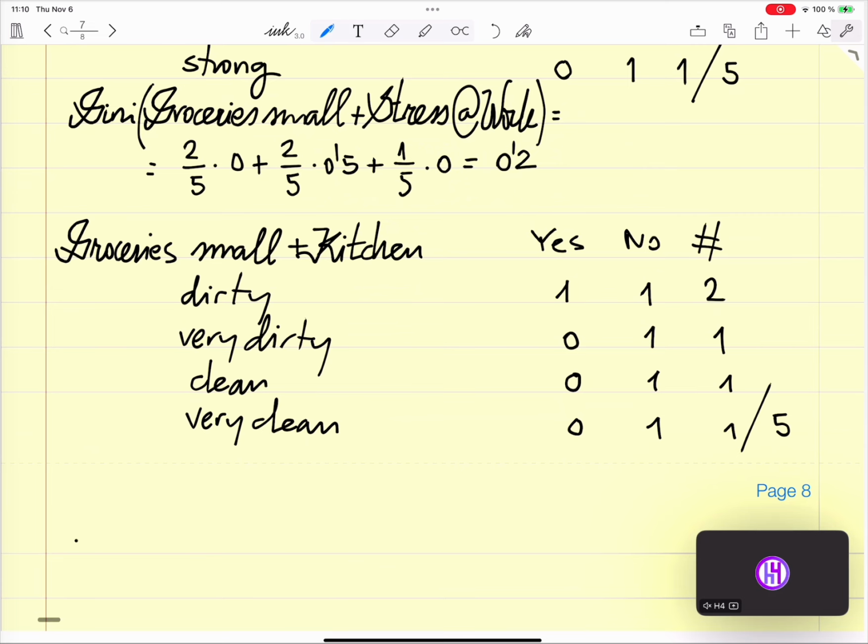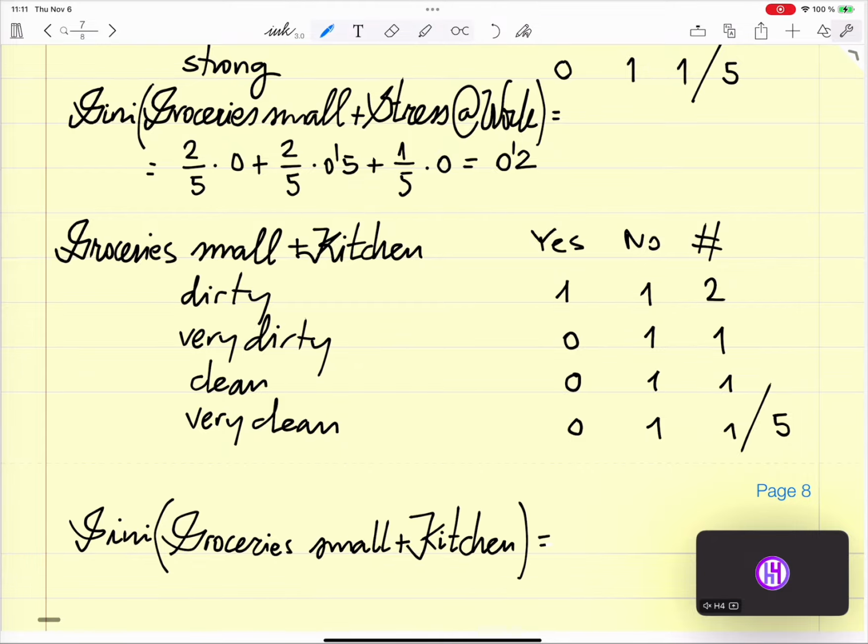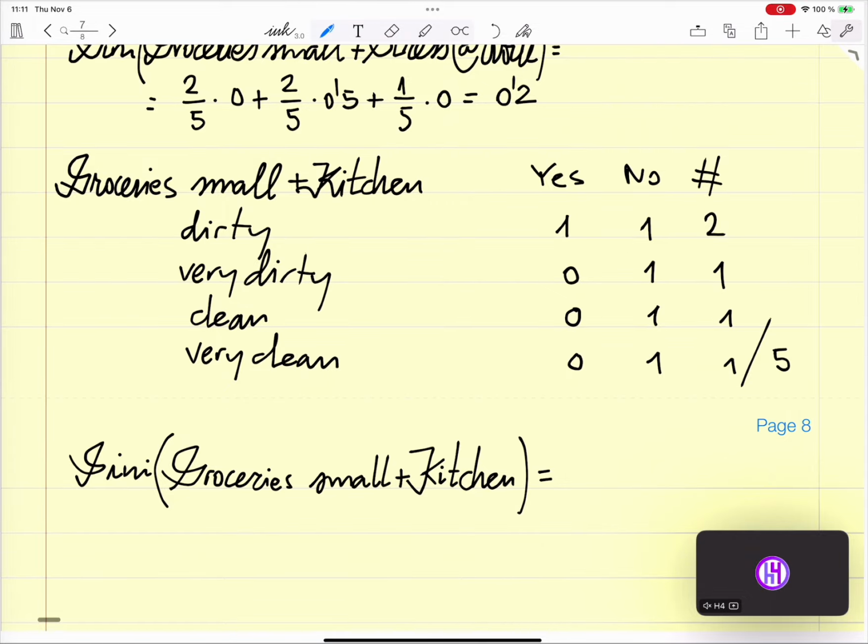And the Gini of groceries, small, plus the kitchen will be 2 divided by 5 times 0.5, plus 0 plus 0 plus 0. Okay, so again 0.2.